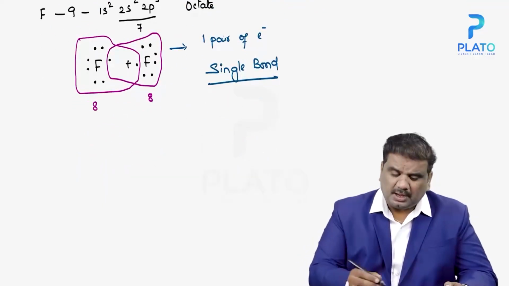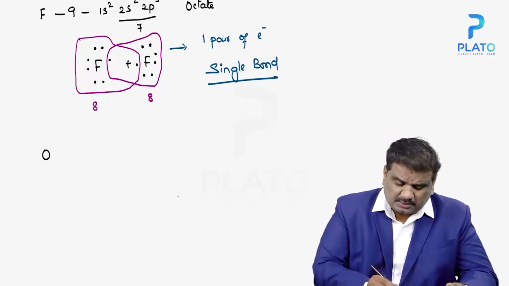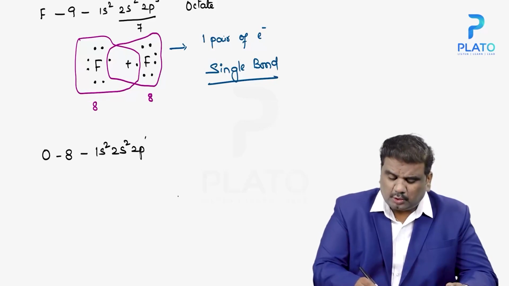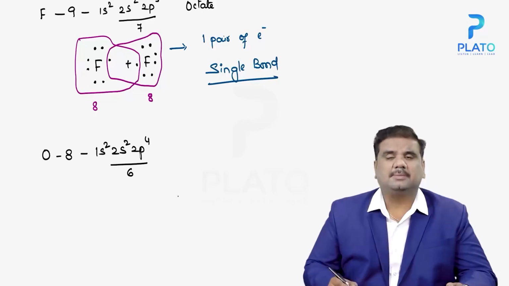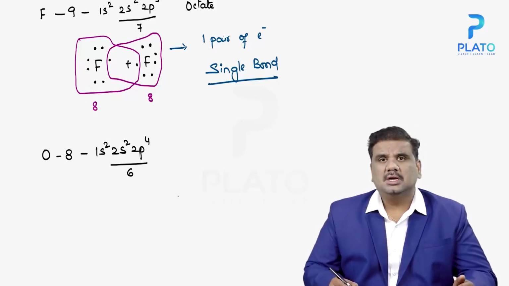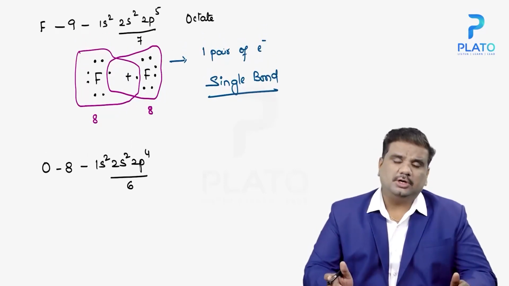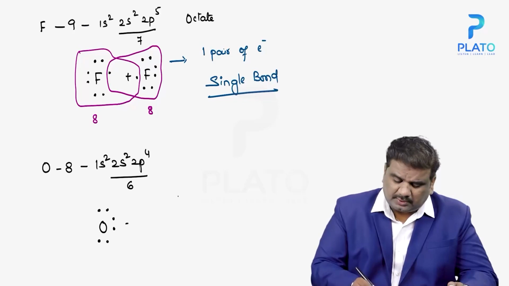At the same time, in the case of oxygen, the atomic number is 8 and its electronic configuration is 1s2, 2s2, 2p4. The number of electrons present in the outermost orbit is equal to 6, and oxygen requires 2 more electrons to gain the octet configuration. That is the reason why oxygen will try to form a bond with one more oxygen, like this.